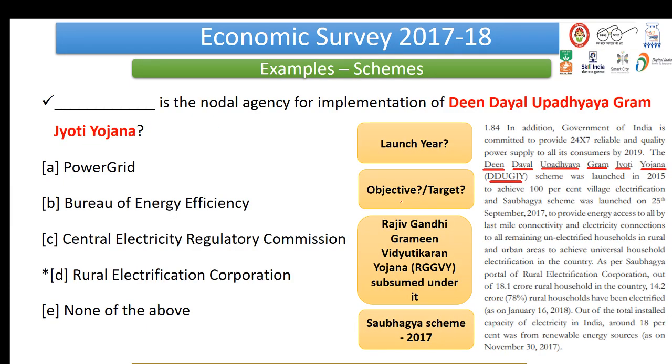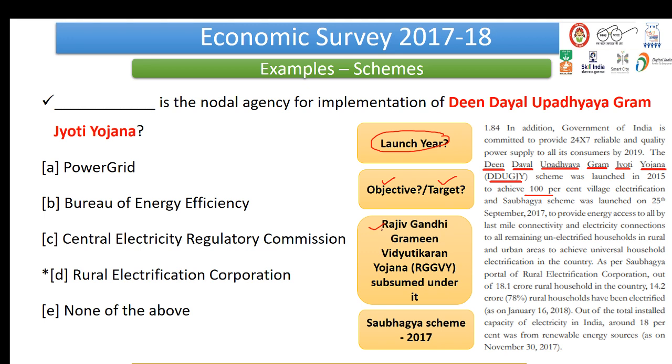Okay, so let us just see one more example related to this dimension of ours, that is schemes. So DASH is a nodal agency for implementation of Deen Dayal Upadhyay Gram Jyoti Yojana, right? So again, we'll start our chain of thoughts, right? What is the launch year? What is the objective? What is the target? Target is very important because it is also mentioned here, right? And there is an information which we have given in the explanation of this particular question, that there was a Rajiv Gandhi Gramin Vidyutikaran Yojana that was subsumed under this particular scheme.